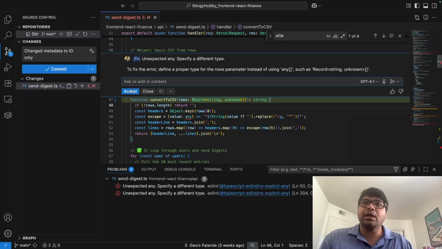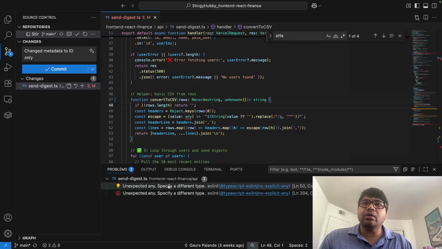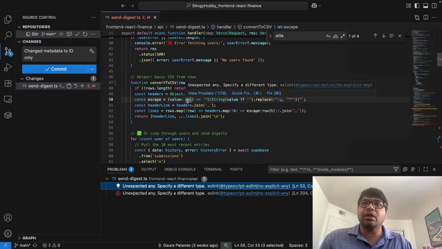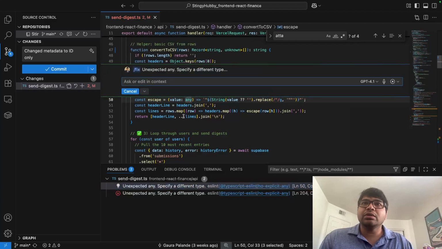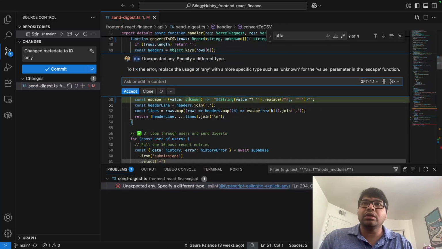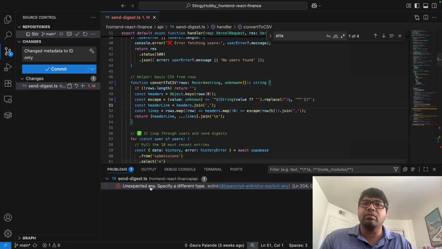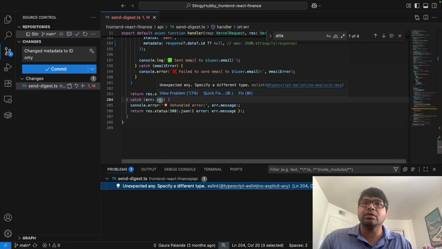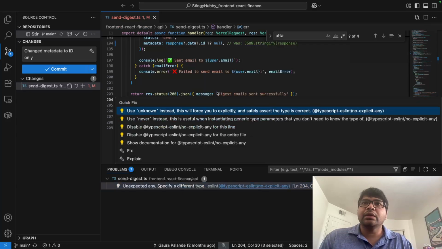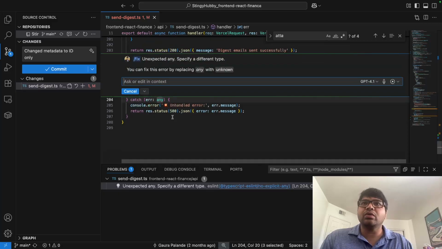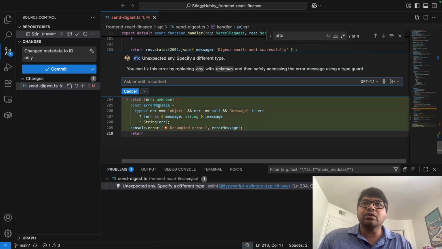I would accept that, and over here also the any can become string unknown. Yeah, unknown. So I can see that change done here. That resolves the problem there. And the last any over here is the error any.